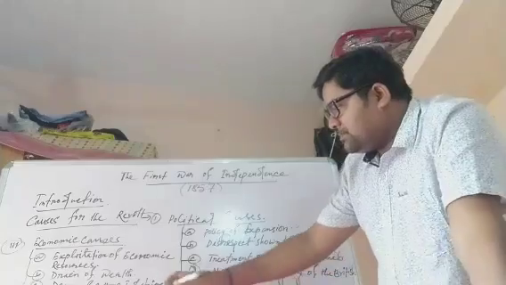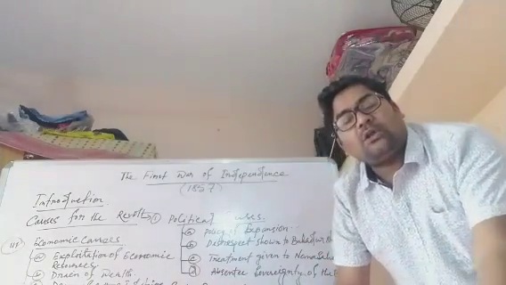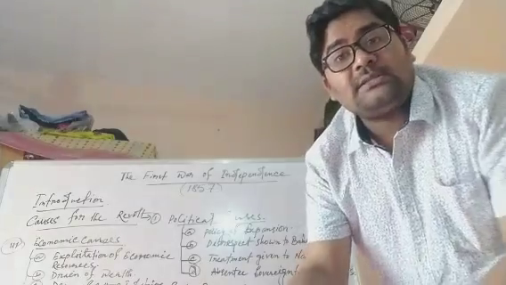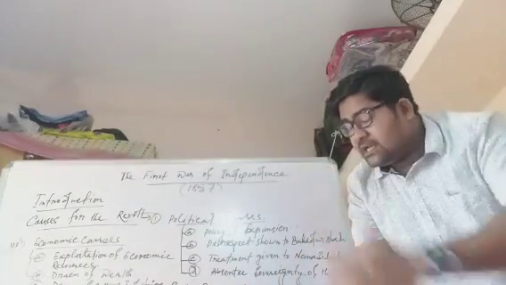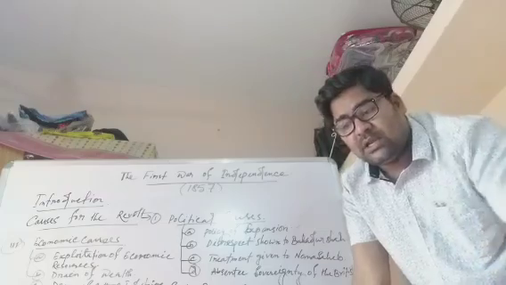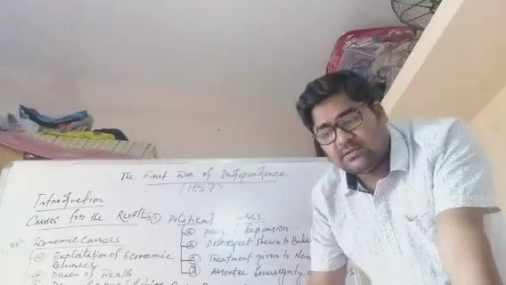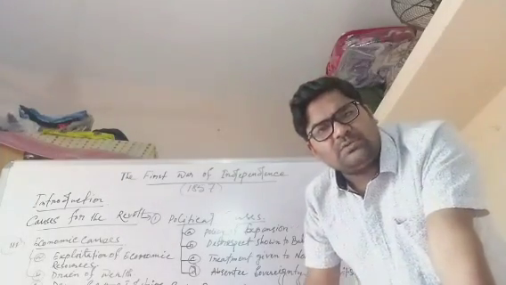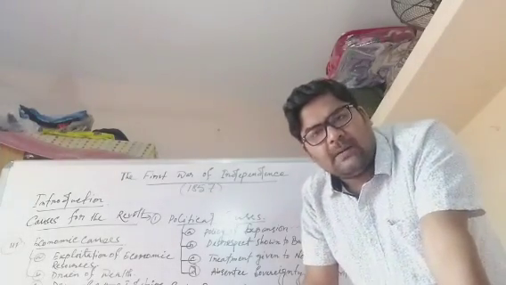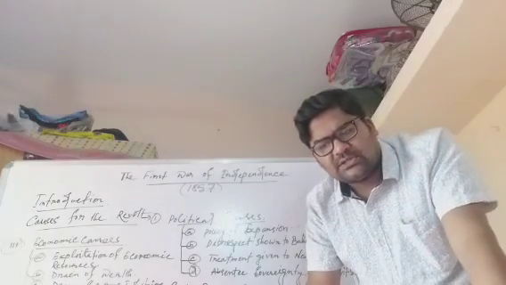Now next is the fourth point, the decay of the cottage industry. The heavy duties on Indian silk and cotton textiles in Britain destroyed India's industries. On the other hand, British goods were imported to India without any duty charges or with only nominal duty charges.